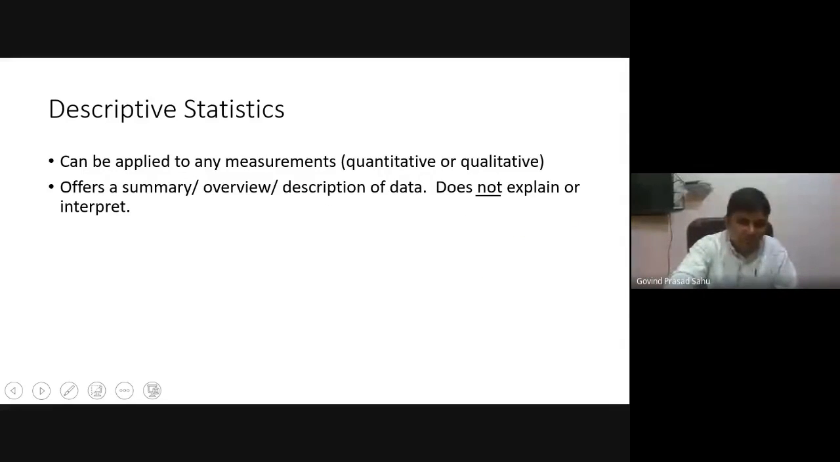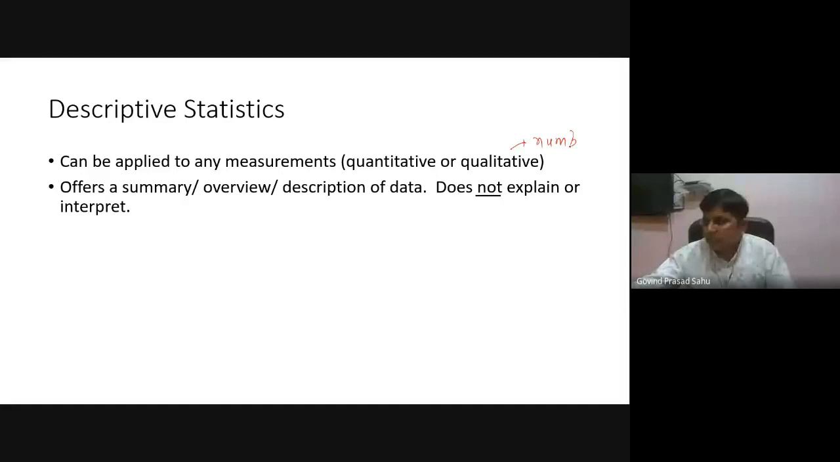So here in descriptive statistics, in terms of data, I'm just coming to what a variable is, the statistical variable. That can be applied to any measurement. It may be quantitative or qualitative. What is quantitative or qualitative? When we say quantitative, it means numbers, in the sense that they can be manipulated with the help of arithmetic operations. I will explain more about this.